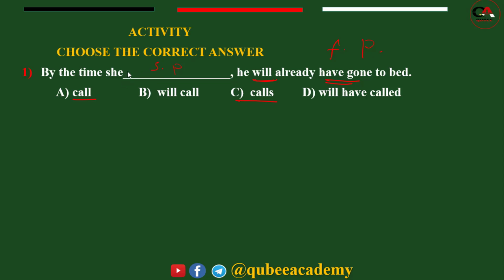Now we go back to the subject verb agreement. Since the given pronoun is third person singular, it is followed by a singular verb, and the singular verb is the verb with s. So the appropriate answer for this one is calls.